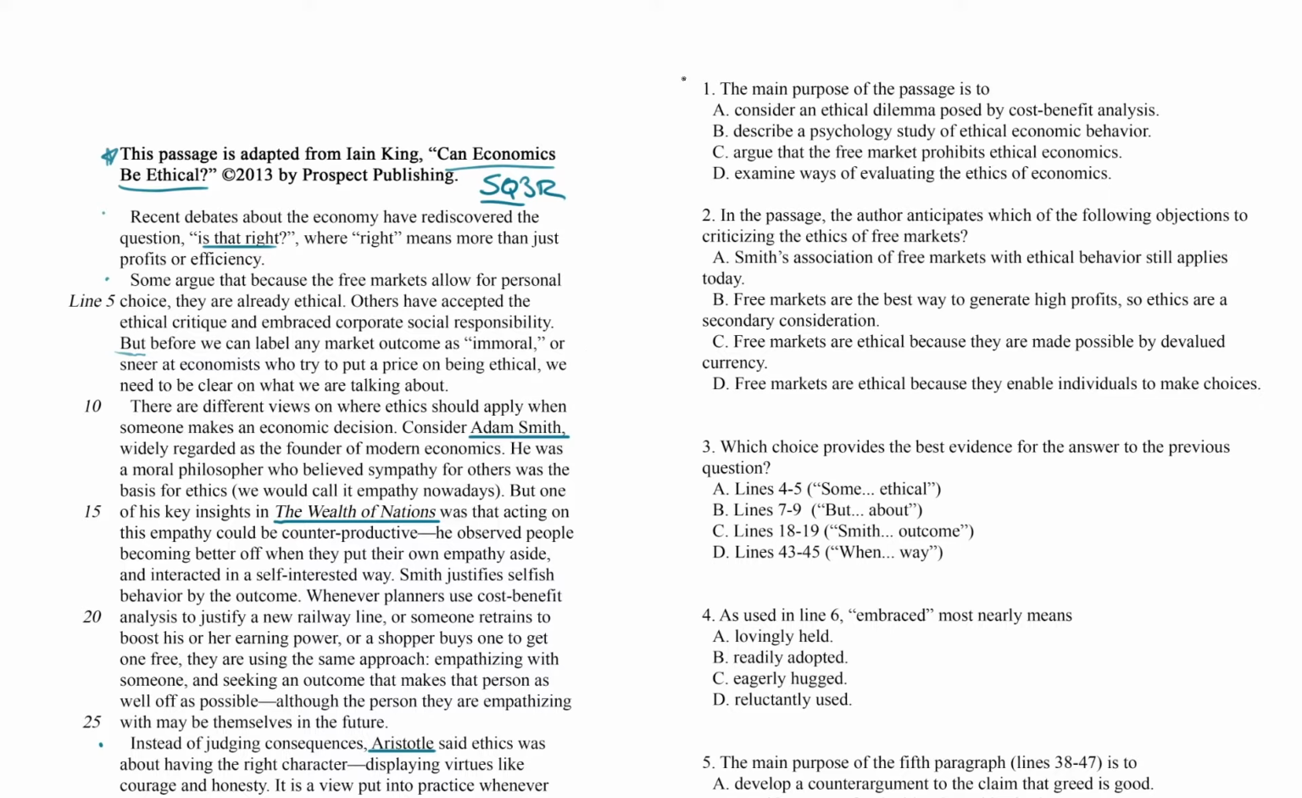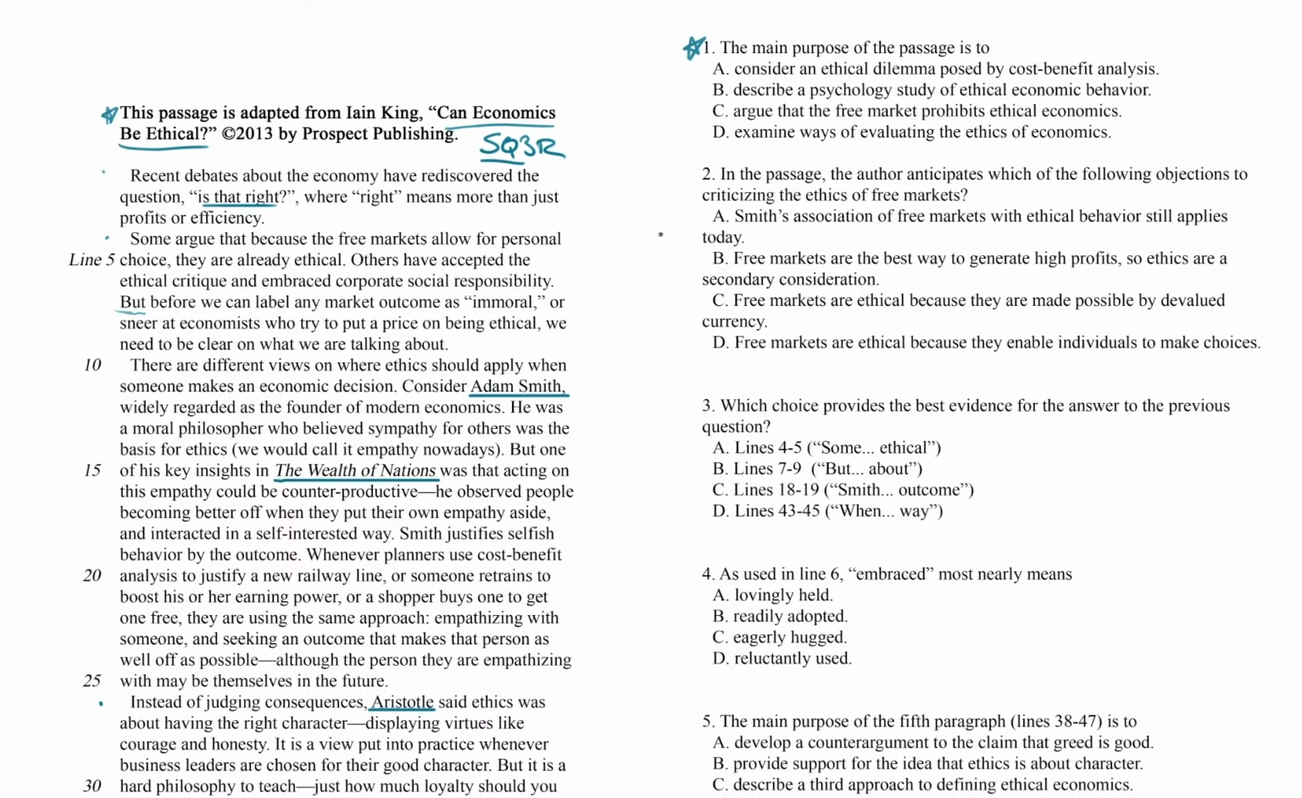And honestly, I think we could probably answer this question right now if we wanted to. I'm going to put a little star here. I think that there are questions that we could answer after we've completed this quick reading step, after we've completed this survey, without doing an active reading step. Question 2, in the passage, the author anticipates which of the following objections to criticizing the ethics of free markets. Cool, I think we could probably connect that back to the beginning of paragraph 2, but we don't have to think about that super hard right now.